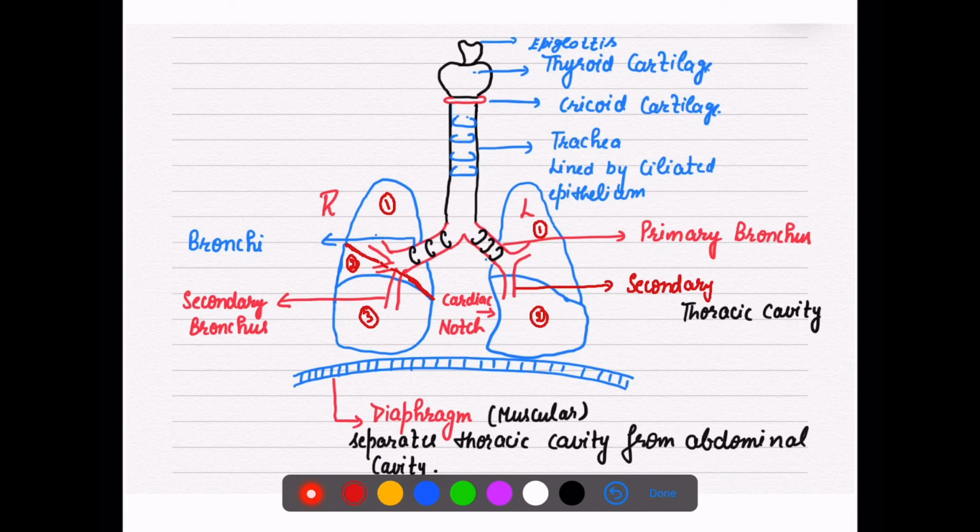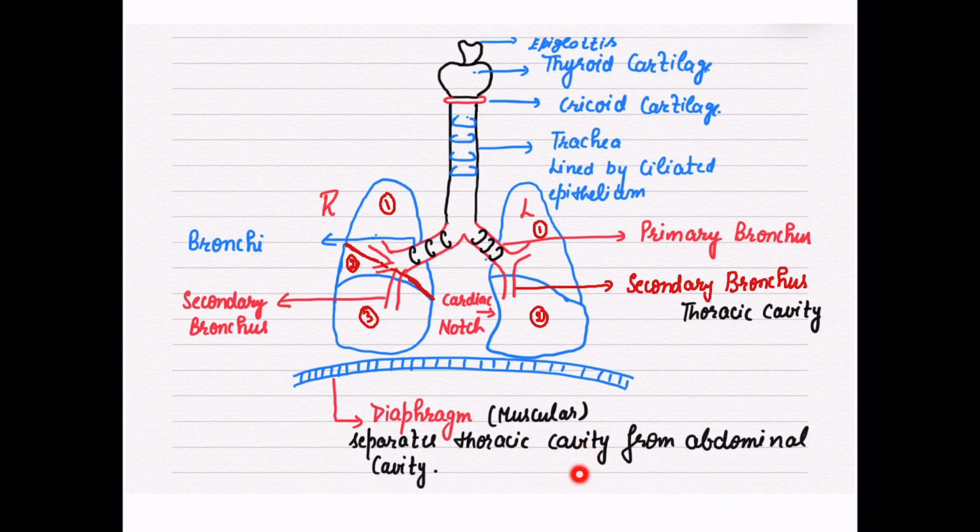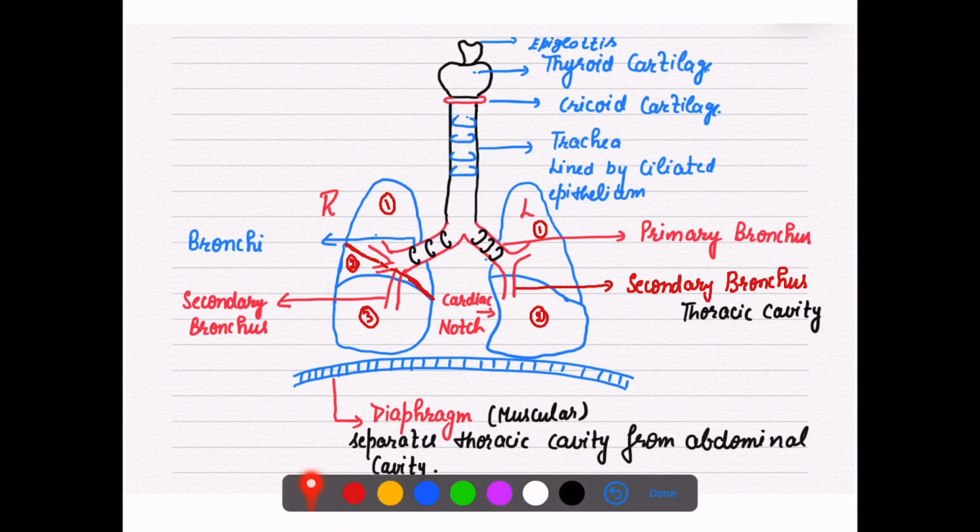And where is this structure present? That structure is present in your thoracic cavity, and on the base of lungs we have a muscular diaphragm which separates the thoracic cavity from the abdominal. Your whole body is divided into head, thorax and abdomen.